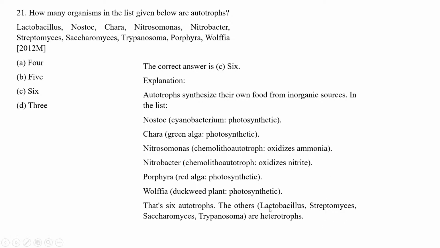The others, Lactobacillus, Streptomyces, Saccharomyces, and Trypanosoma, are heterotrophs here. So the correct answer is 6: Nostoc, Chara, Nitrosomonas, Nitrobacter, Porphyra, Ulva. These 6 organisms are autotrophs, and the rest like Lactobacillus, Streptomyces, Saccharomyces, Trypanosoma are heterotrophs. Let's move to the next question.